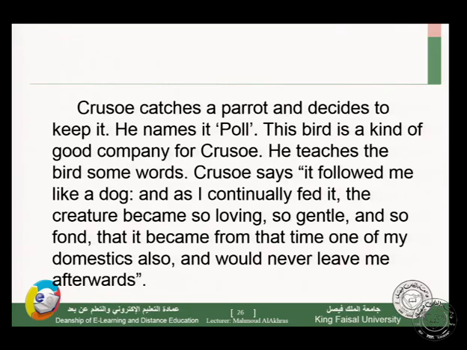Crusoe catches a parrot and decides to keep it. He names it Paul. This bird is a kind of good company for Crusoe. He teaches the bird some words. Crusoe says, "It followed me like a dog, and as I continually fed it, the creature became so loving, so gentle, and so fond that it became from that time one of my domestics also, and would never leave me afterwards." He keeps it as his servant or companion, like his dog.